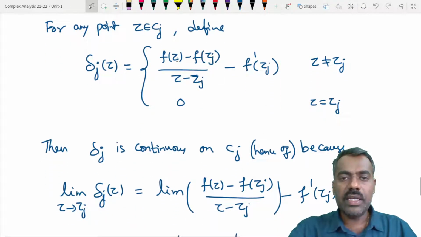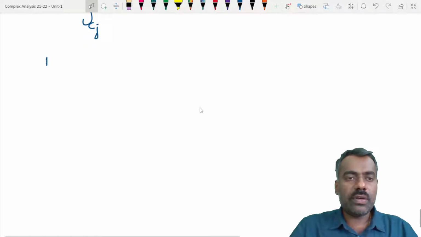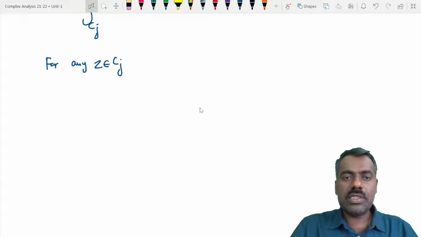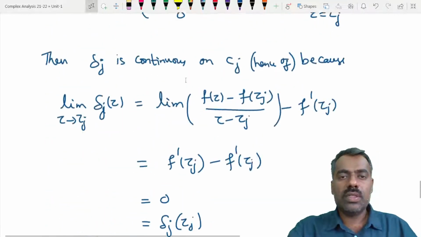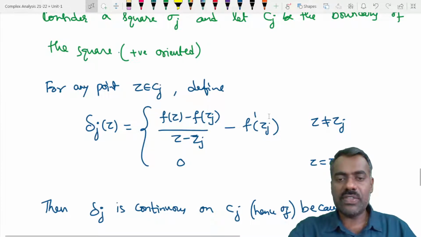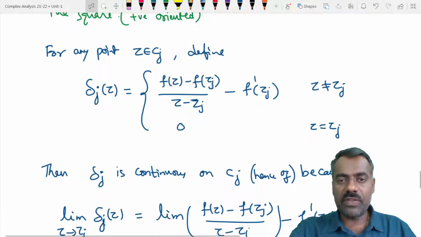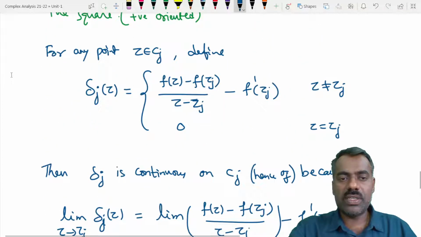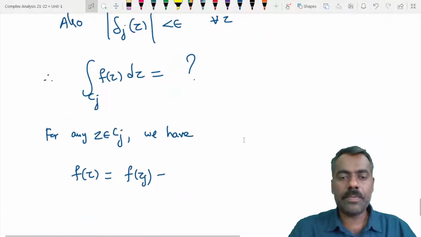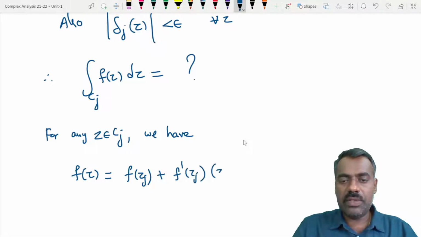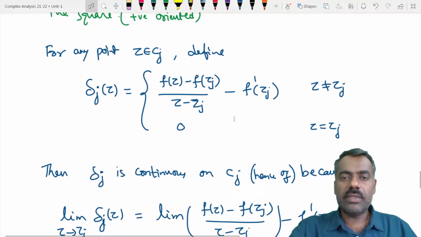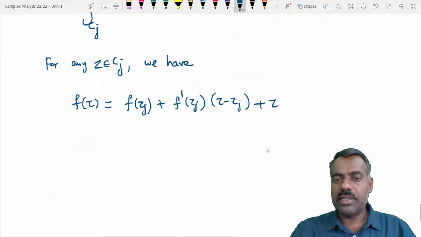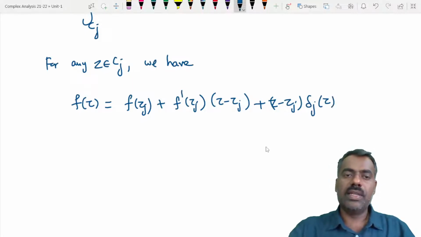For any z belonging to Cj, f of z is equal to f of zj plus f dash of zj into z minus zj, plus z minus zj into delta j of z. This is our f of z.